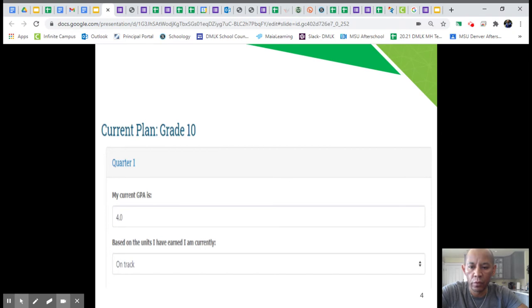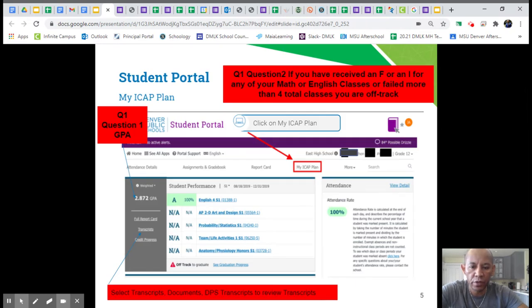And the first question for 10th grade is, what is my current GPA? And the second question is, based on the units I have earned, I am currently, and you're either selecting on track or off track. So your GPA is really easy to figure out. Once you log into your student portal, before you go into My ICAP Plan, your GPA is listed right there. Now that might not be the most up-to-date GPA, but for the sake of completing your ICAP questions, you can go ahead and put the GPA that's listed there.